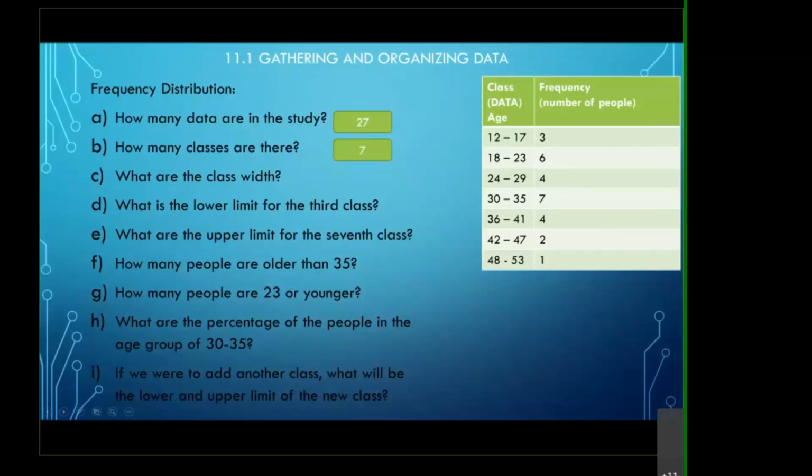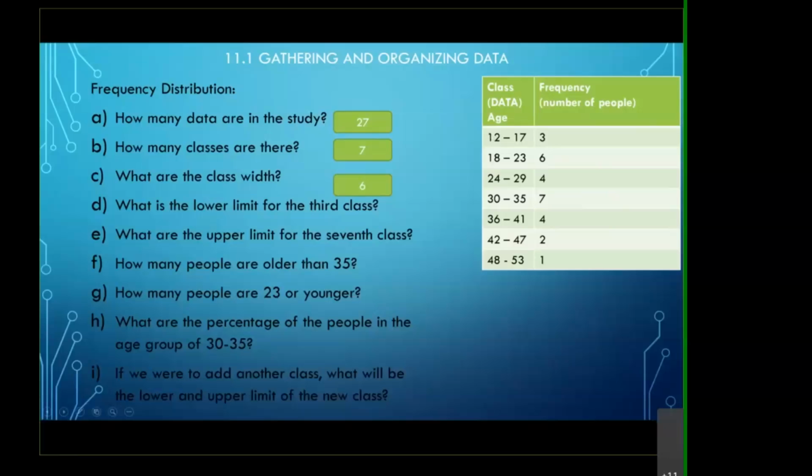The other way, which you will see later on, is to take the next lower limit. Speaking of lower limit, this is your lower limit and this is your upper limit. The smaller number is your lower limit and the bigger number is your upper limit. To find the class width, take the next lower limit minus the previous lower limit, which is 18 minus 12. That will give you 6.